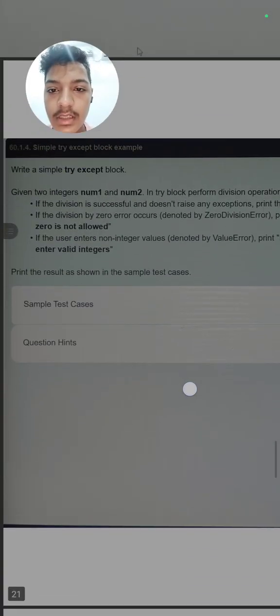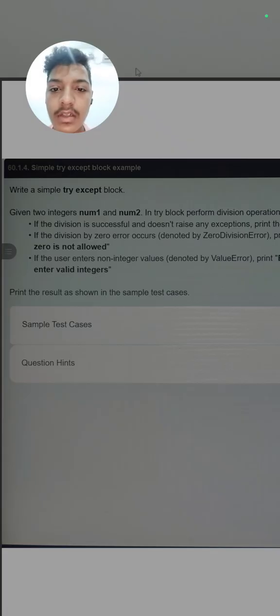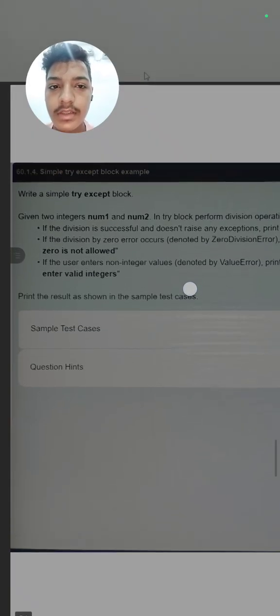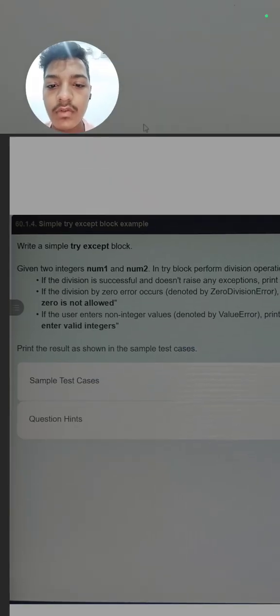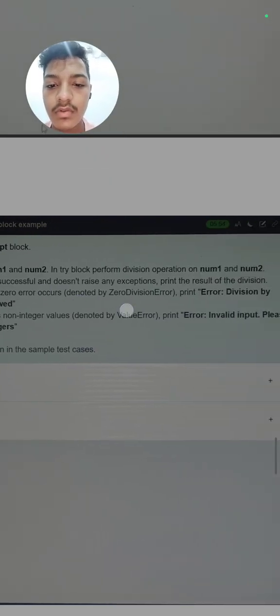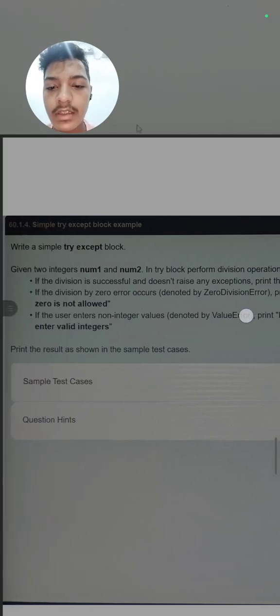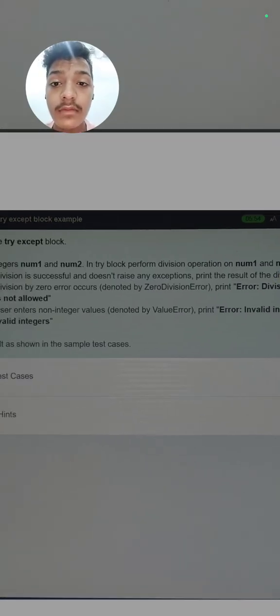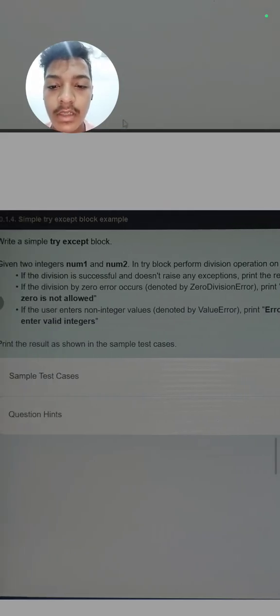So next is a simple try except block example. Here it is saying that given two integers num1 and num2, the try block performs a division operation on num1 and num2. If the division is successful and does not raise any exception, we have to print the result of the division. Like num1 is 4, num2 is 2, so it will successfully print the result.